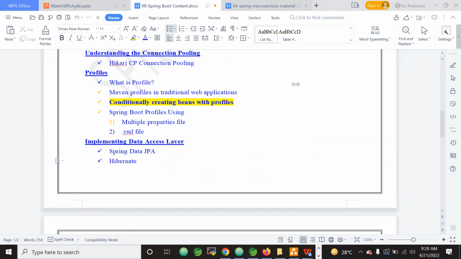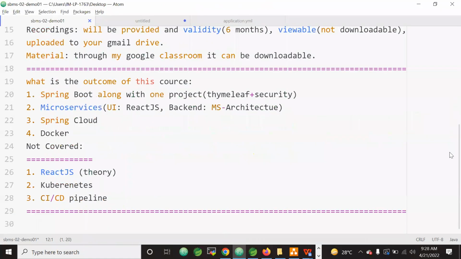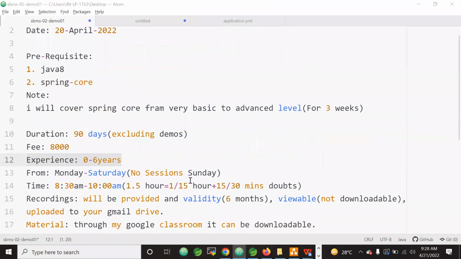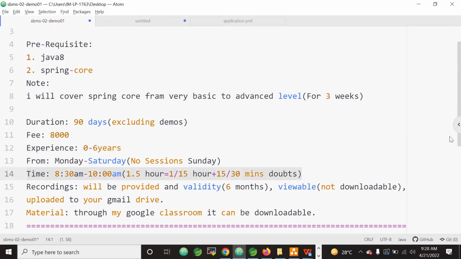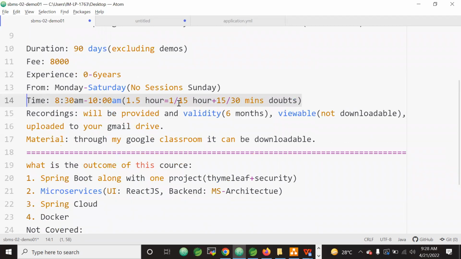Yes. What are the daily timings? The daily timings are from 8:30 a.m. to 10 a.m. So daily a 1.5 hour session will take place. In this 1.5 hour session, 1 hour 15 minutes is for the content discussion, and 15 minutes is for doubt clarification.